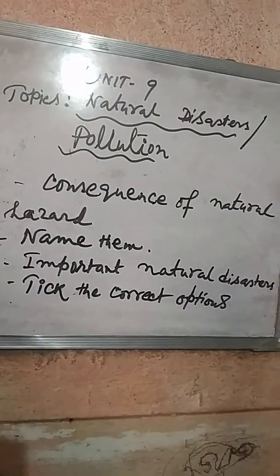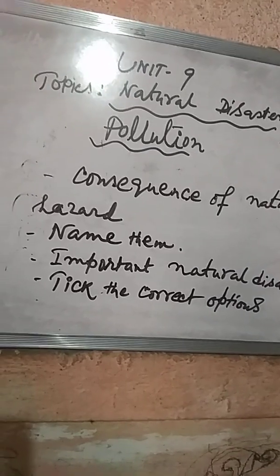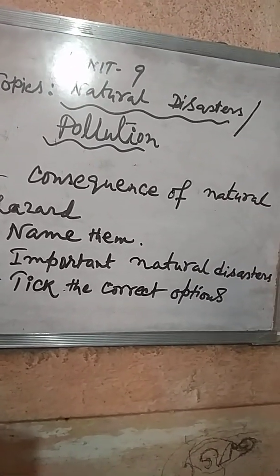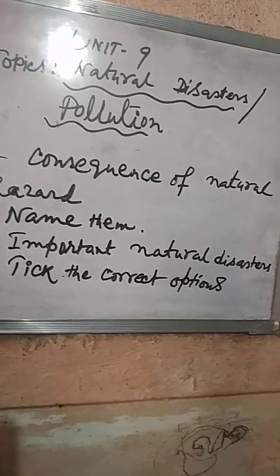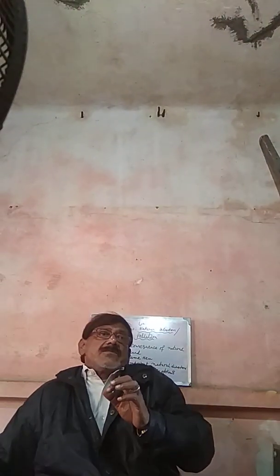Now, first point: consequence of natural disaster or natural hazard. Name them, important natural disasters, and take the correct options. First point, now I am going to discuss. The first and foremost point of this lesson is how natural disasters take place.